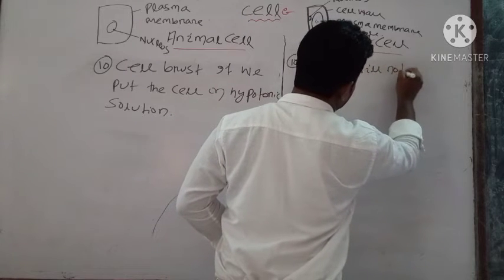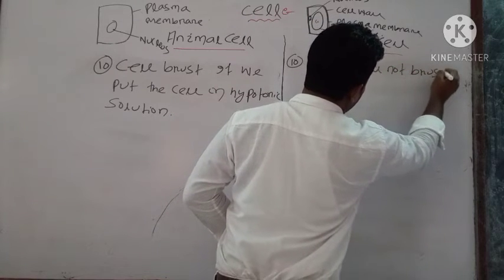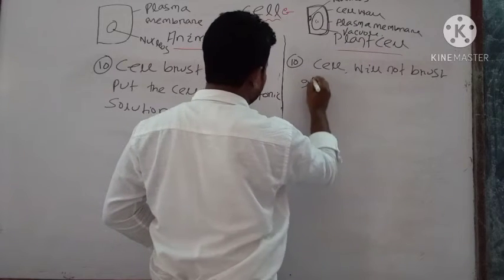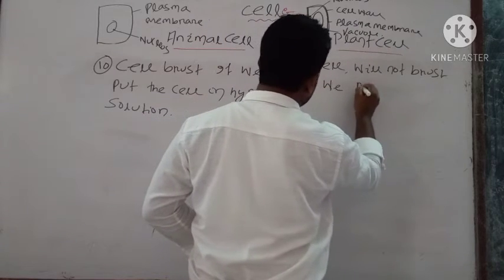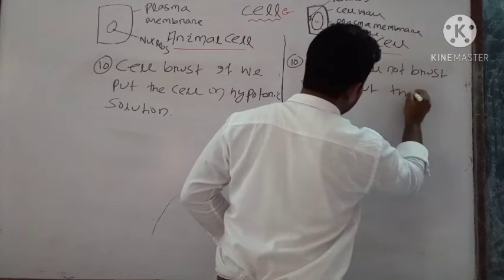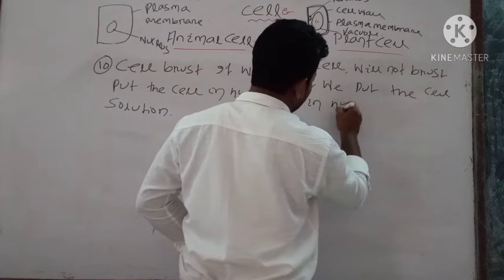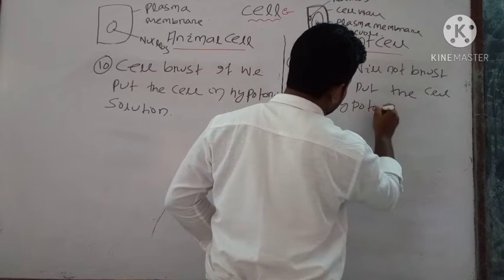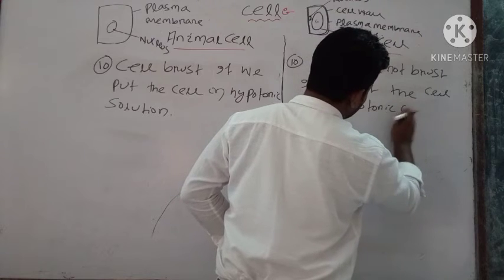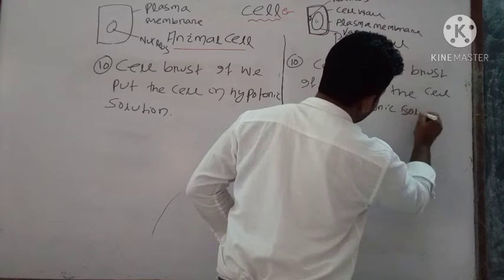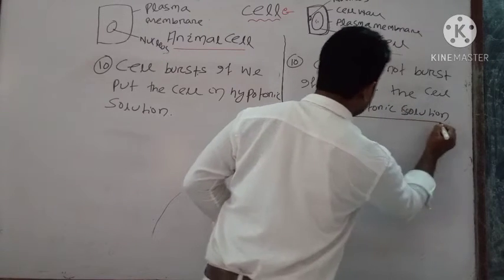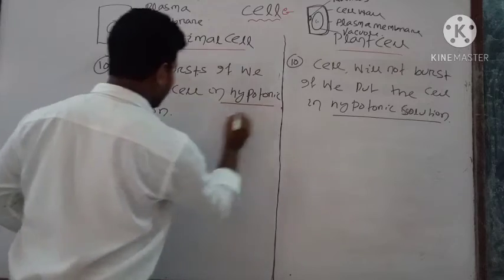Cell will not burst if we put the cell in hypotonic solution. Okay, what is a hypotonic solution? What do you mean by hypotonic solution?